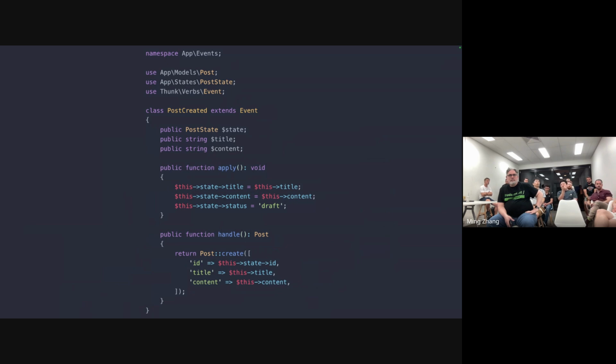Is that ID pattern, using the ID of the state as the ID of the model, the recommended way from the package? We recommend it, whether it's in the documentation is a different story. That's why I say use UUIDs if you can, or snowflakes, because they're uniquely identified. Otherwise it's a little weird if you have a comments table and the ID is something like 2. If you're going to do this, make sure you're using snowflakes or UUIDs. And personally, if you start any new project, you always use event sourcing from the start. Yeah.